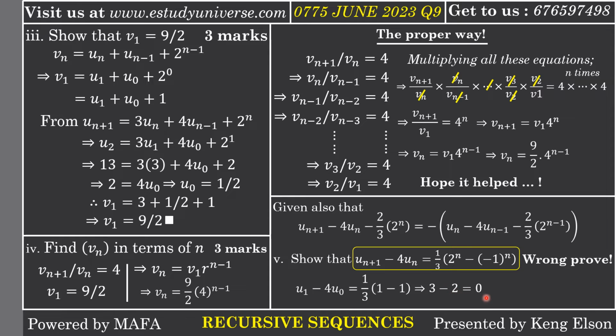3 minus 2 to be equal to 0, which is not making sense. Why? Because the right hand side here is going to give us 0. But the left hand side, our u1 was actually equal to 3, and our 4u0 was equal to 2. So the left hand side is 3 minus 2, but the right hand side is 0, which is telling us that 3 minus 2, which is 1, is actually equal to 0, which is false. So this proof is incorrect.